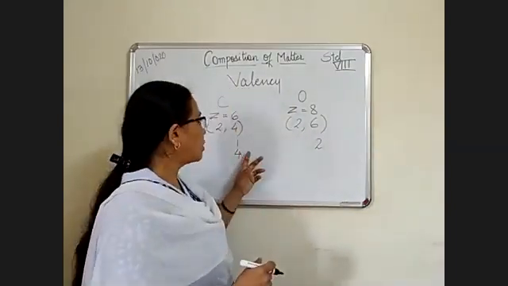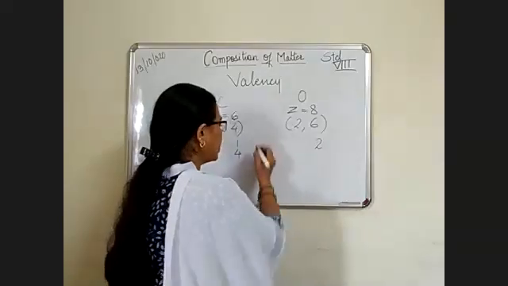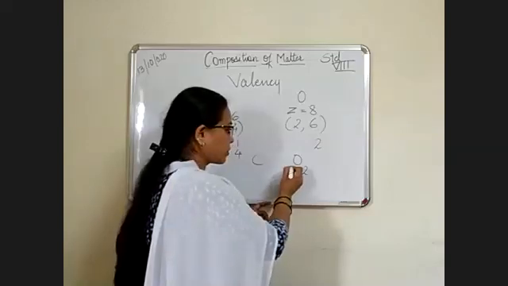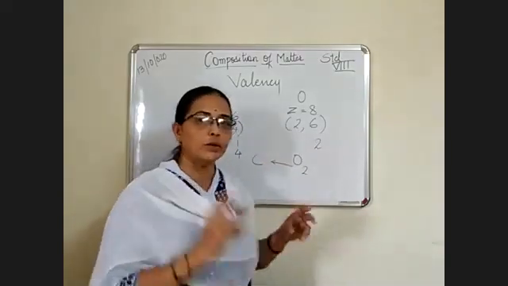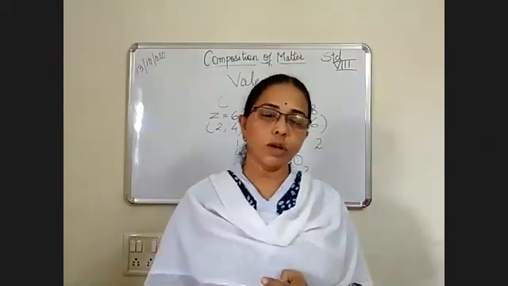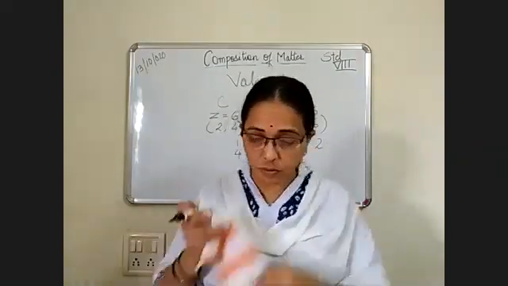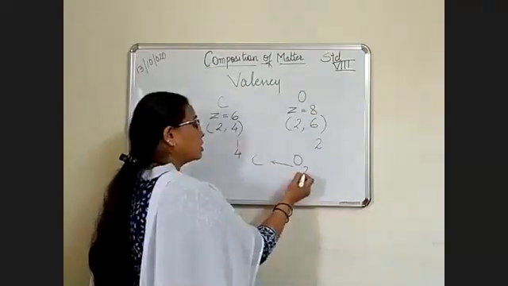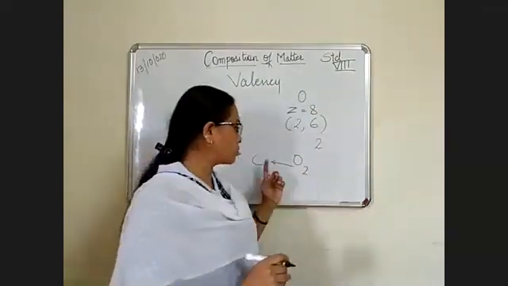So who will give? If carbon is 1 and oxygen is 1, oxygen says, I will give you 2 electrons. This oxygen will give the carbon 2 electrons, but carbon wants 4 electrons. So what will it do? This oxygen has only 2 electrons to give to carbon.